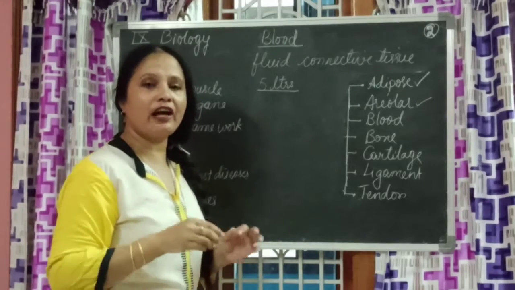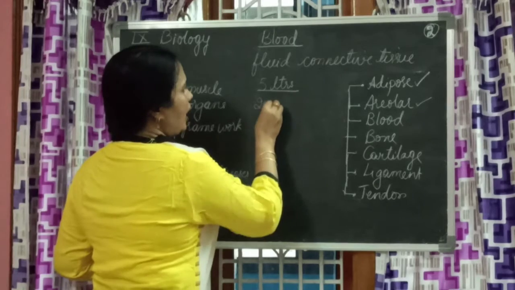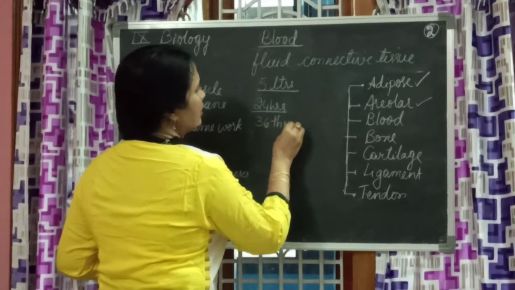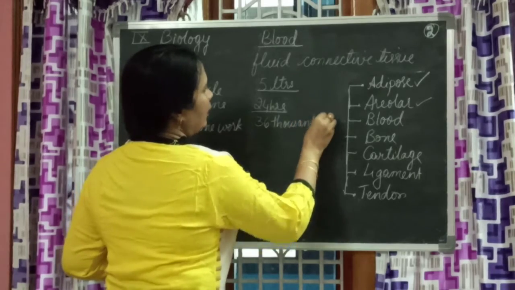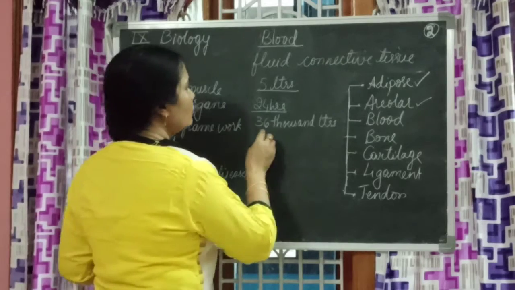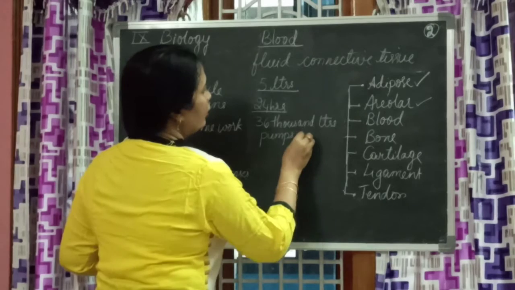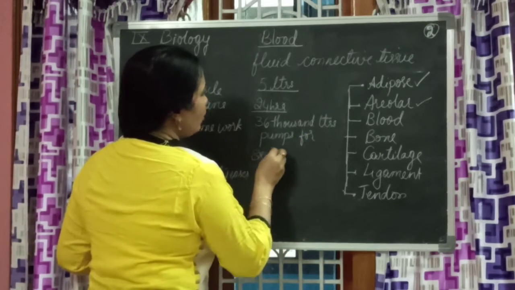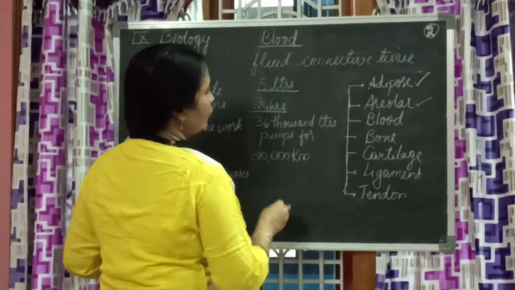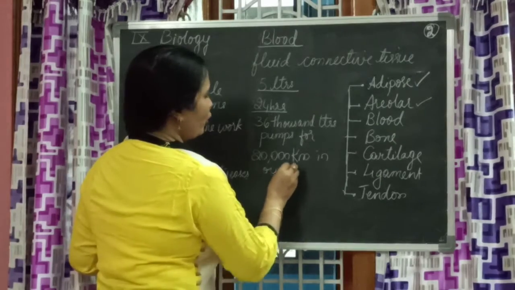In our body we have 5 liters of blood, and in 24 hours, 36,000 liters of blood keeps moving around, pumped for 20,000 kilometers in our body.